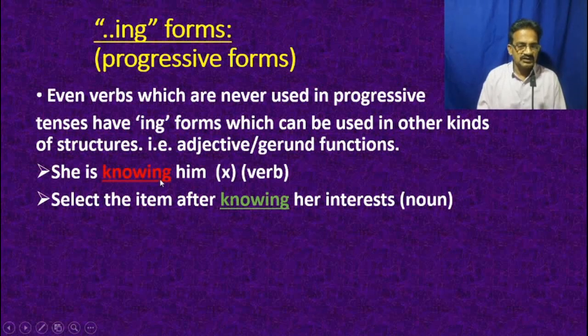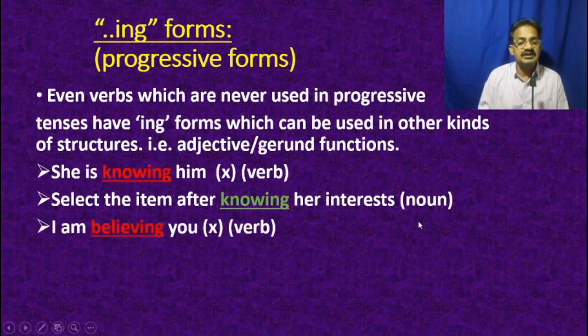So the present participle knowing is not used as a verb when it represents a state, whereas knowing is used when it does the function of an adjective or noun. So here knowing is in gerund function and it can be used rightly.